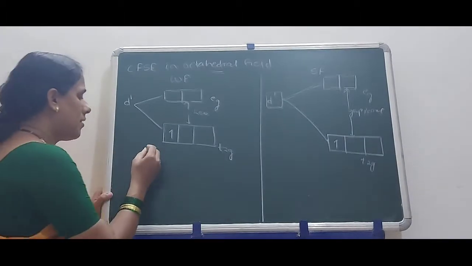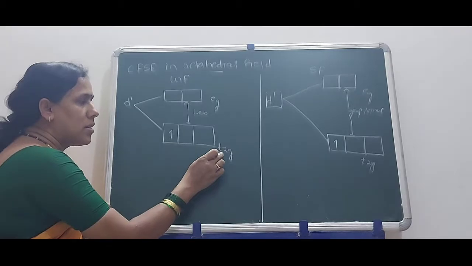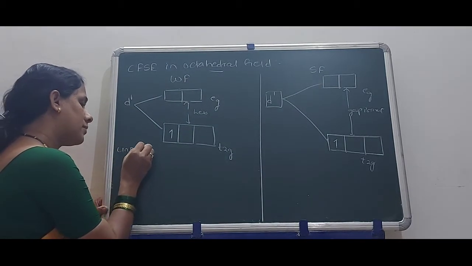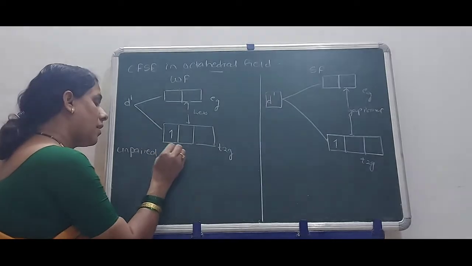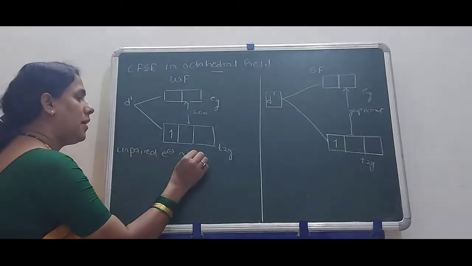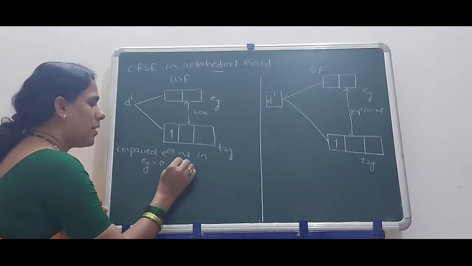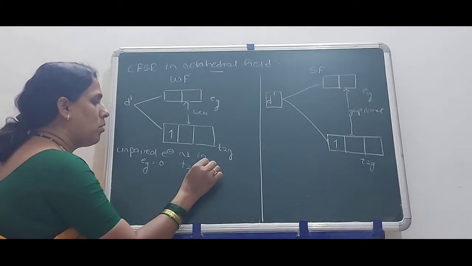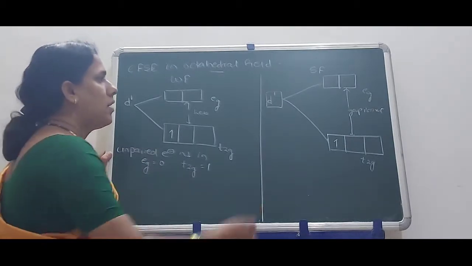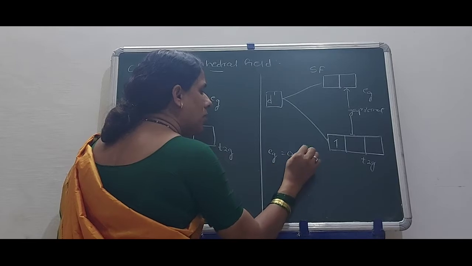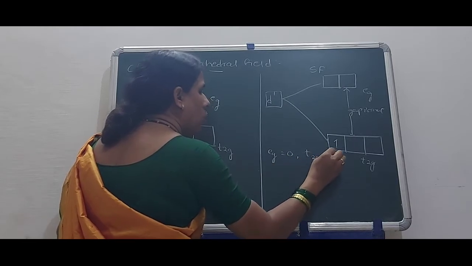Now what is the number of unpaired electrons in T2G and Eg? Here unpaired electrons in Eg, how many? That is equal to 0, and in T2G, how many? Only 1. Okay, for a strong field complex, Eg is equal to 0 and T2G equal to 1.